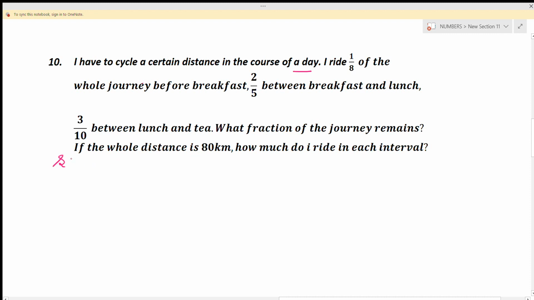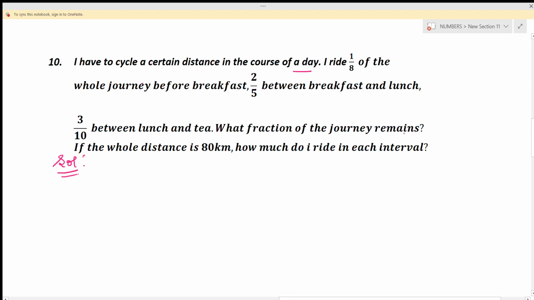So here he wants to cycle for a whole day, and 3 parts of a day which he cycled is given, that is 1 by 8, 2 by 5 and 3 by 10. What we are going to find is what fraction of the journey remains.